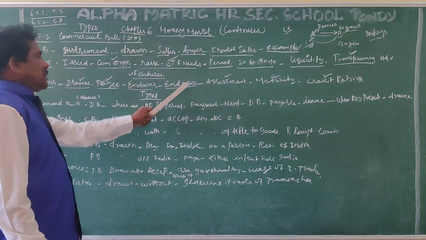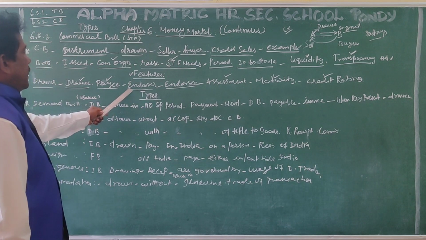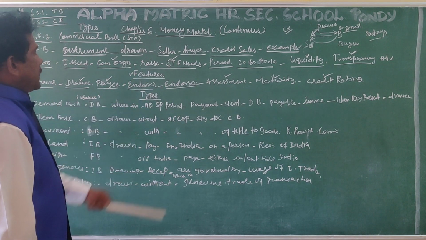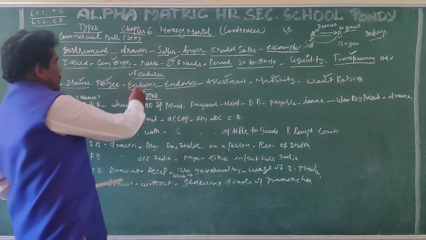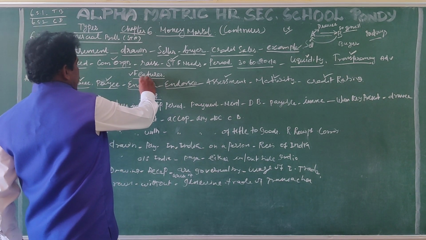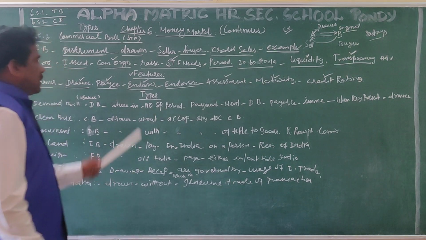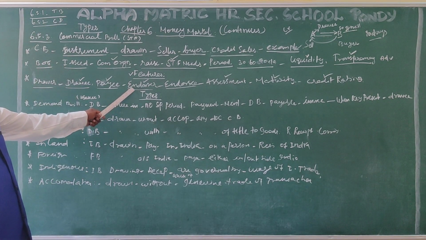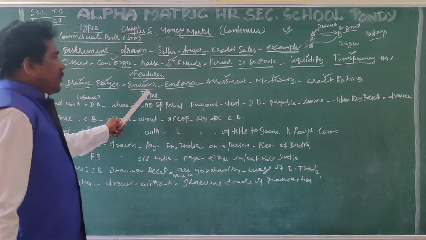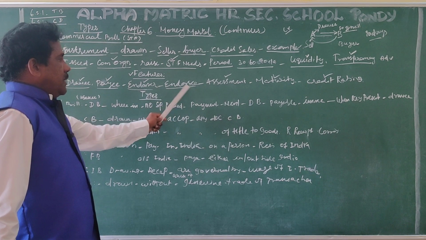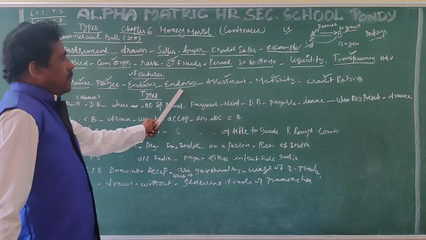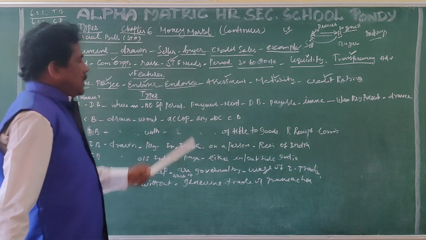Then endorser and endorsee: if the instrument has been transferred to any person, the person who endorsed the document is called the endorser, and the person who received the endorsement is called the endorsee.